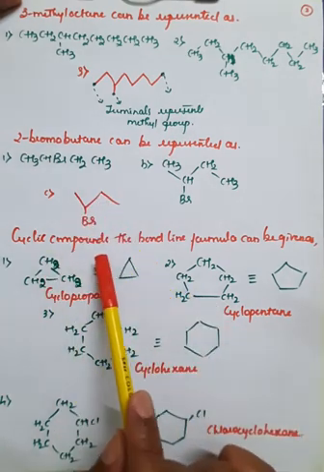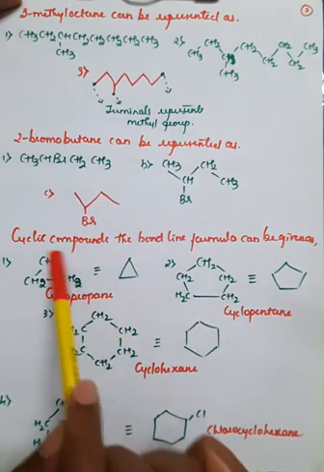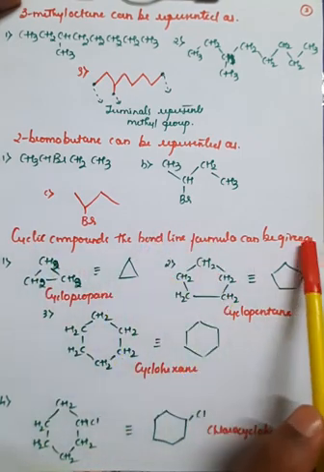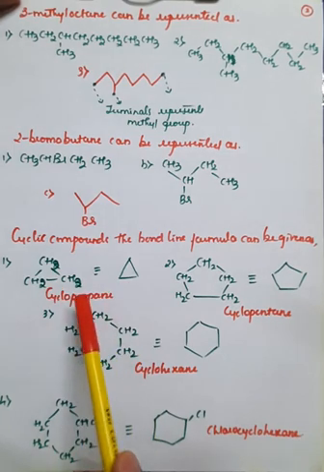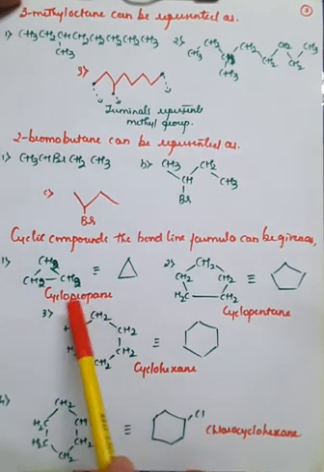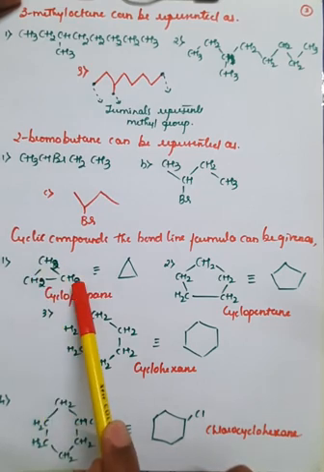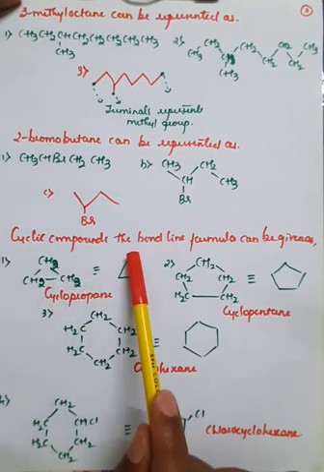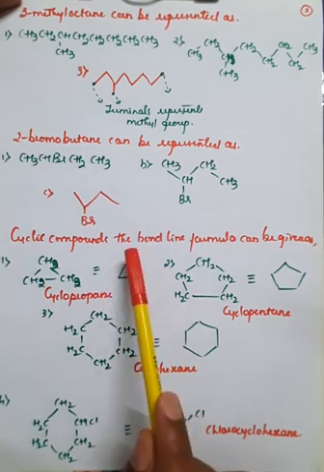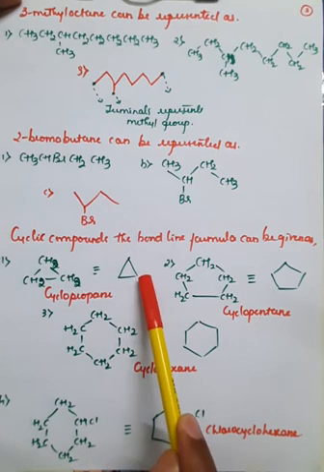And if you go for the cyclic compounds, which are in the form of a cyclic structure, the bond line formula can be given as follows. If you take cyclopropane, the word itself says cyclopropane. Propane means there are 3 carbon atoms, so CH2, CH2, CH2, all single bonded. So directly I can write it in the form of a triangle, where each terminal is a carbon atom, that is CH2, CH2, as well as CH2.